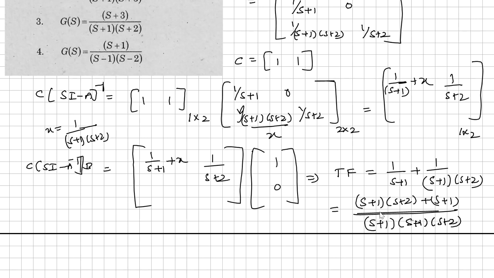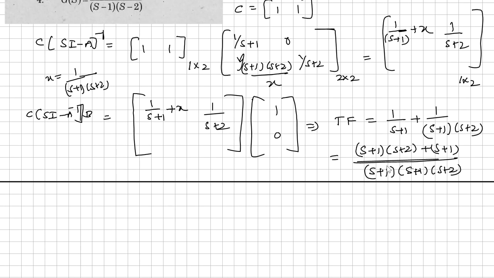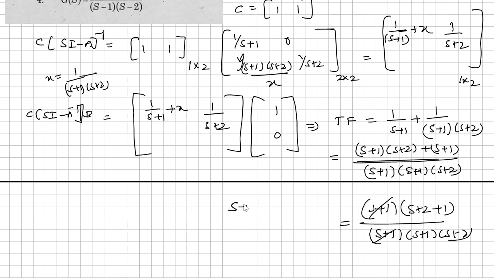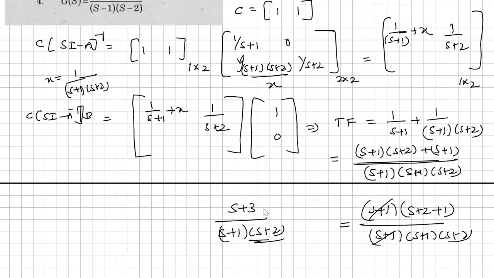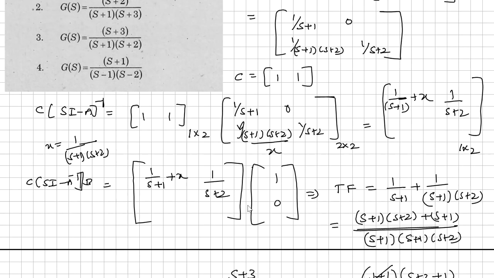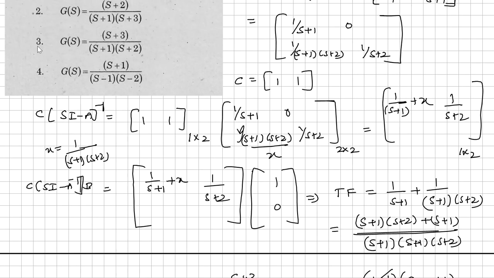We can make S plus 1 common: S plus 2 plus 1 divided by S plus 1 into S plus 1 into S plus 2. So S plus 1 gets cancelled, and the answer will be S plus 3 divided by S plus 1 into S plus 2.